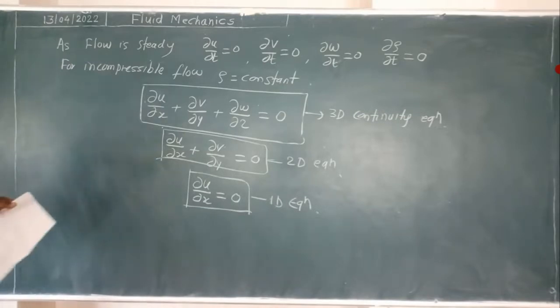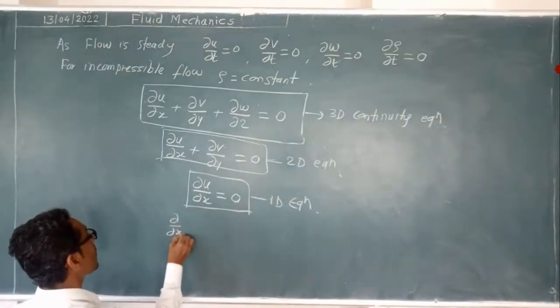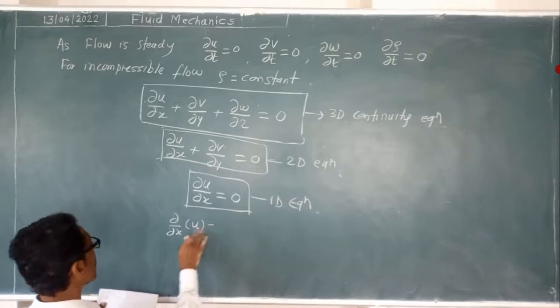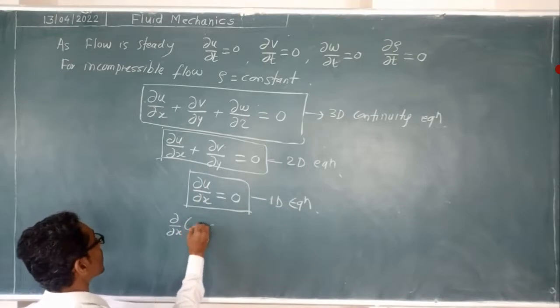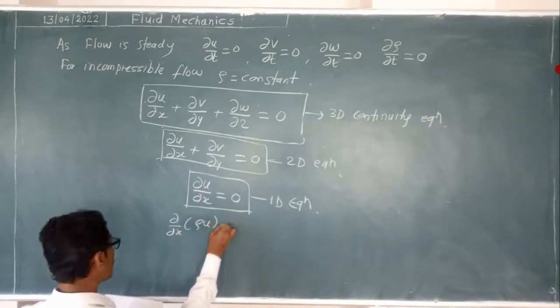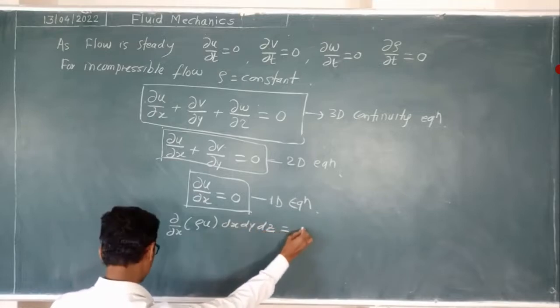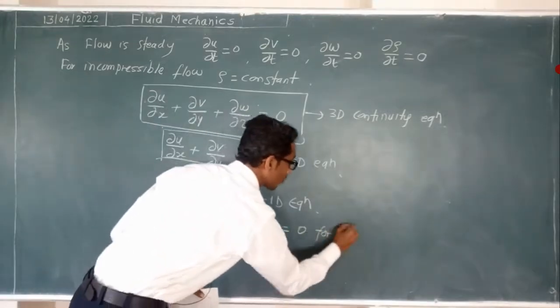Now we will write ∂/∂x of ρu. This equation we can write in this way: ∂/∂x of ρu dx dy dz is equal to 0, for steady flow.